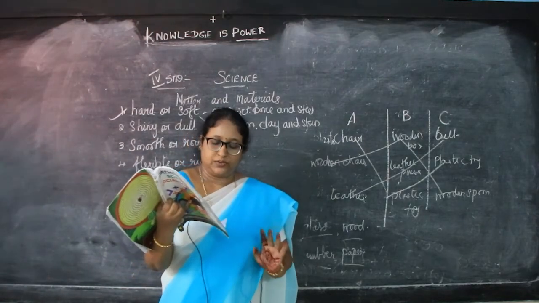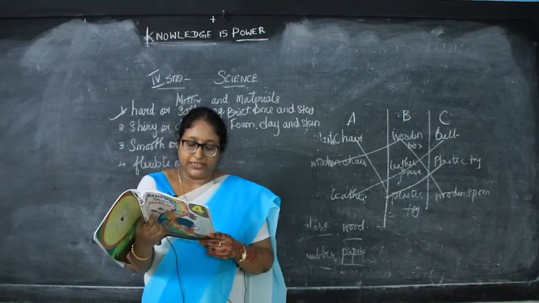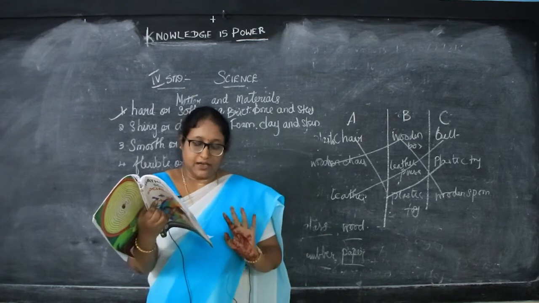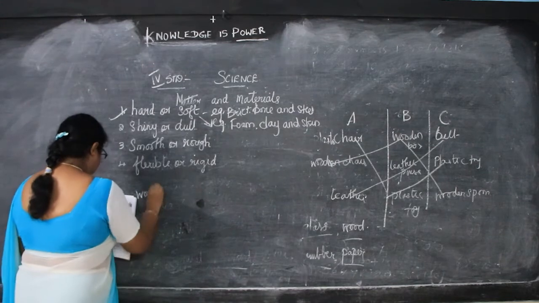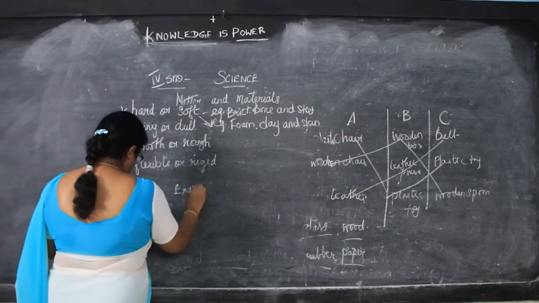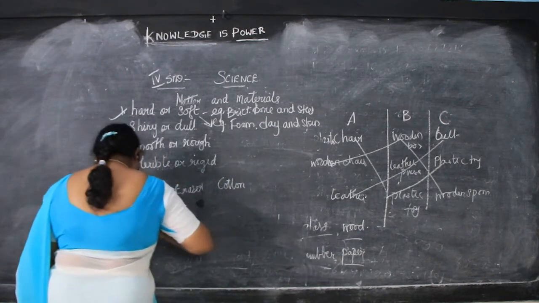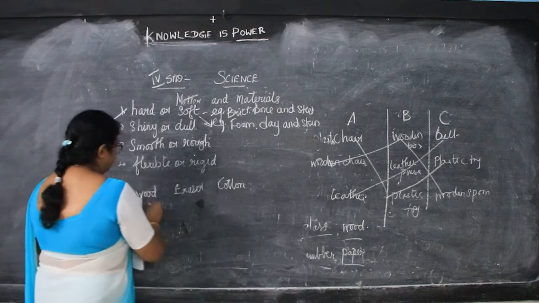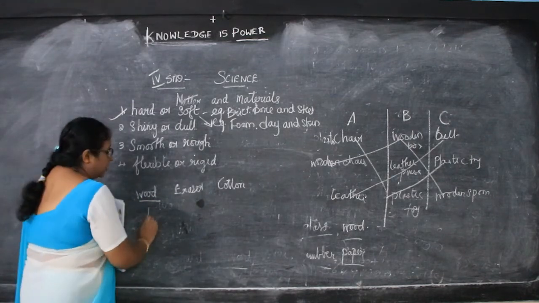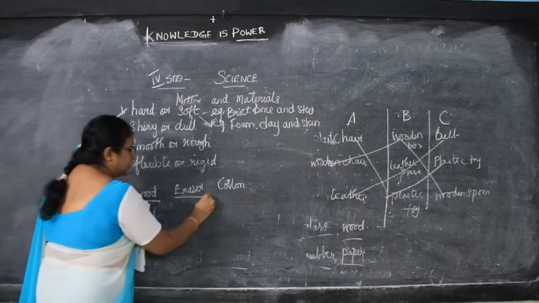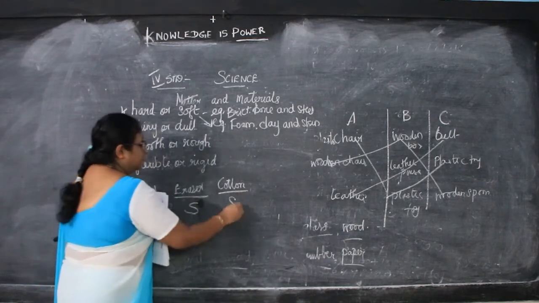Okay. Now next we'll try to answer the questions. Write whether the given materials are hard or soft. First they have given wood. Next one is eraser. And next one is cotton. So we have to say whether it is hard or soft. Now wood. This cannot be compressed, cut or bent easily. So it is called a hard material. Eraser. It is flexible, it can bend. So it is soft. Cotton is also a soft material.